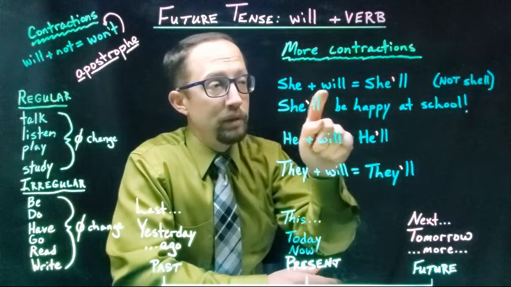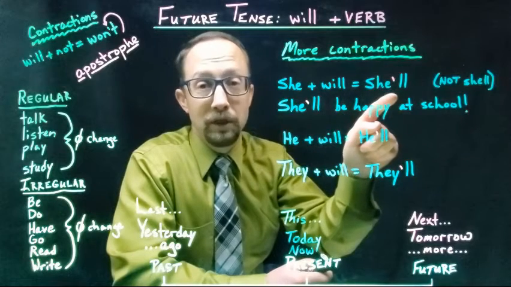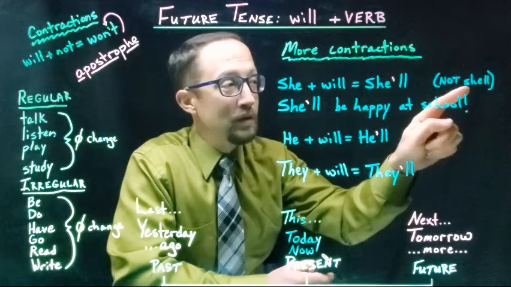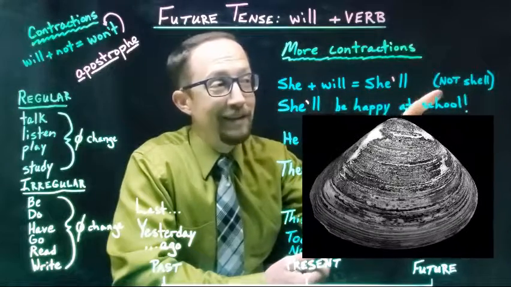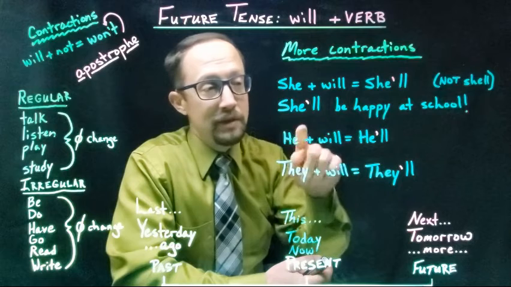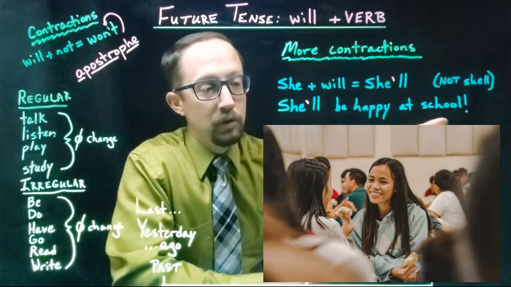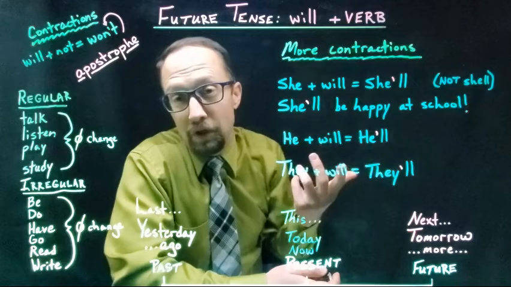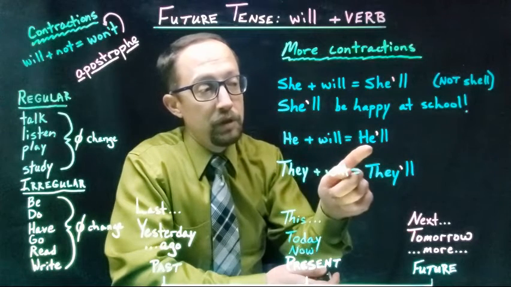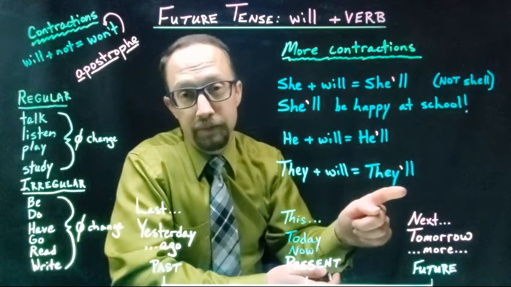She plus will changes to she'll. But you have to have that apostrophe or it looks like shall. It is not shall, it's she'll. Like in the sentence, she'll be happy at school. You can also use words like he and they, which change to he'll or they'll.